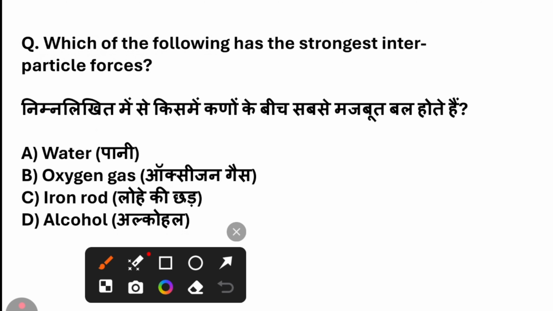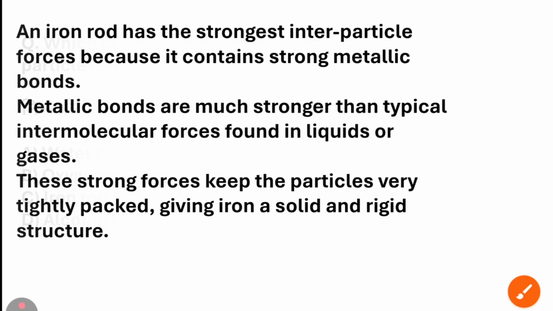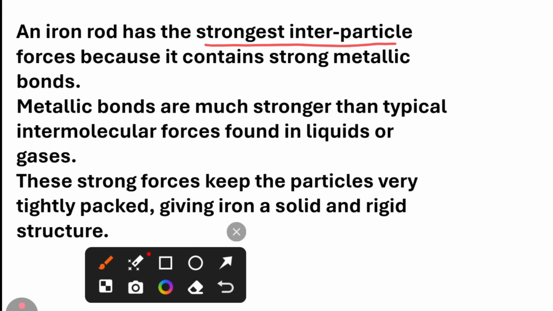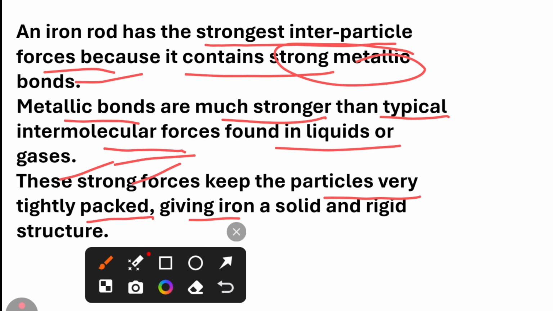Which of the following has the strongest interparticle forces? The answer for this question is iron rod. An iron rod has the strongest interparticle forces because it contains strong metallic bonds. Metallic bonds are much stronger than the intermolecular forces typically found in liquids or gases. These strong forces keep the particles very tightly packed, giving iron a solid, rigid structure.